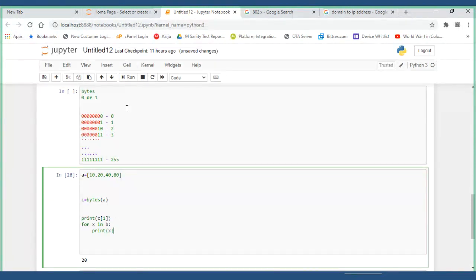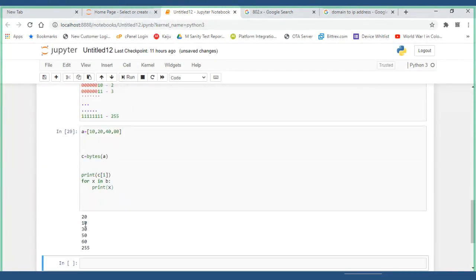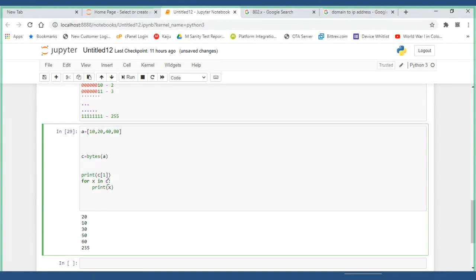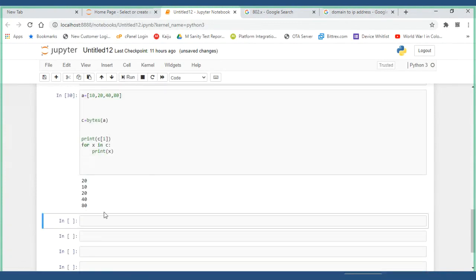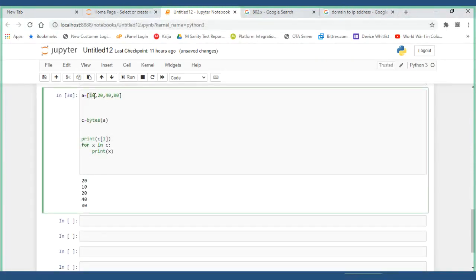Now I'll run it. See, the first value is 10, second value is 20, third value is 30. Somewhere I have to give C. Now see this. The first value is 10, second value is 20, 40, 80, which are all now in bytes format only, because we are accessing C, which is already converted to bytes.